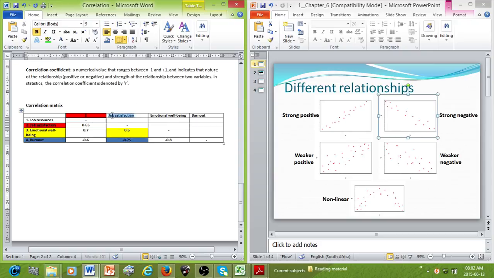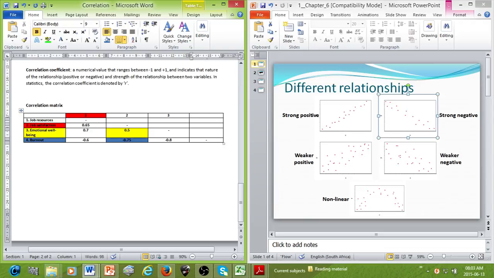So imagine how much space it would take if a person had to write the full name of the variable at the top beyond this. So like I say, to save space, that can be one of the reasons. To save space, what they'll often do is they just put the number that they use to refer to the variable. They'll put that number in the column at the top over here as I'm doing.